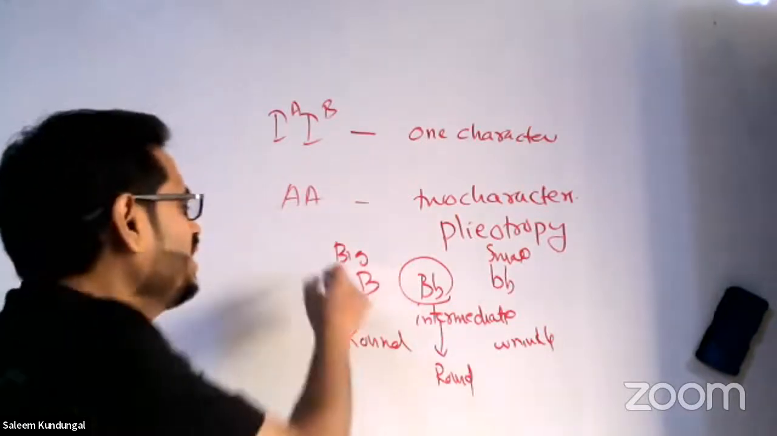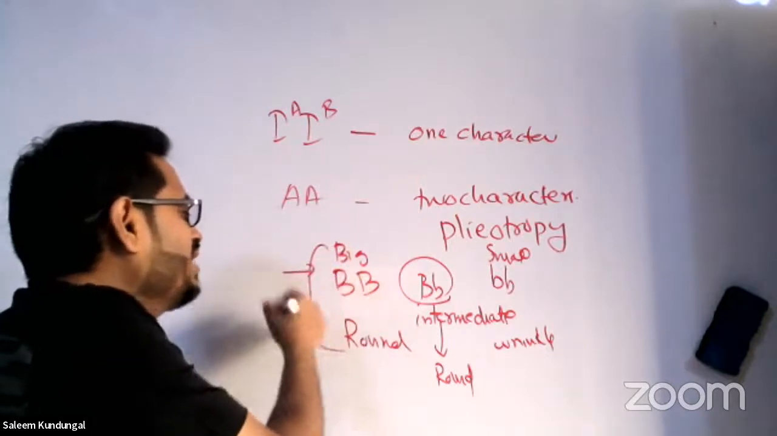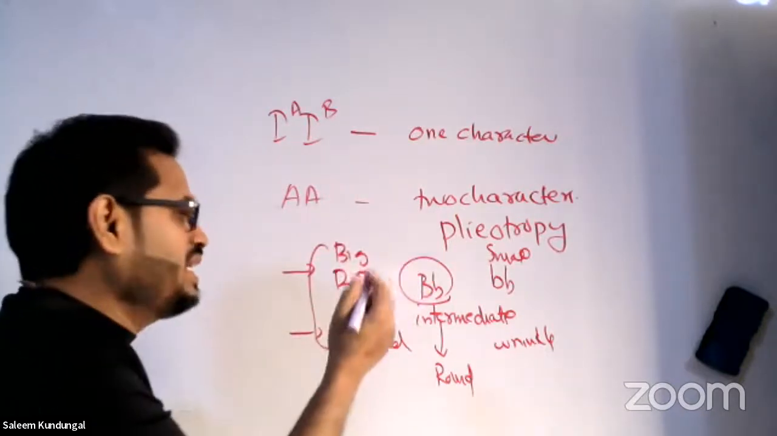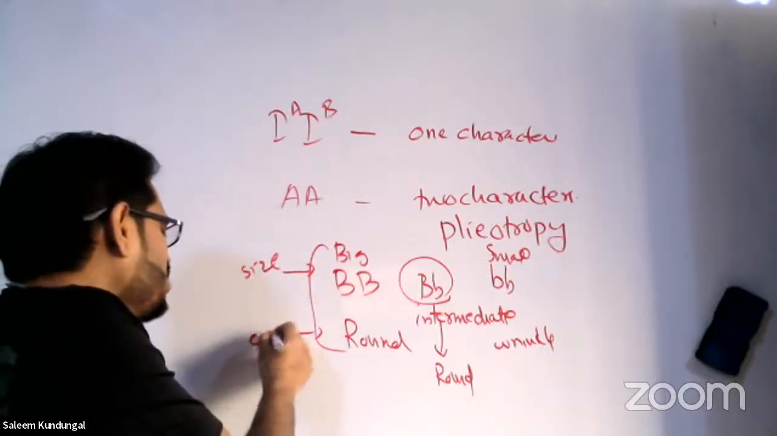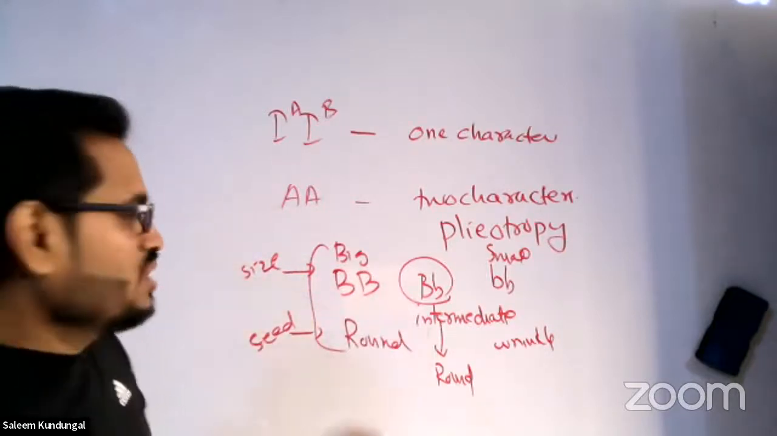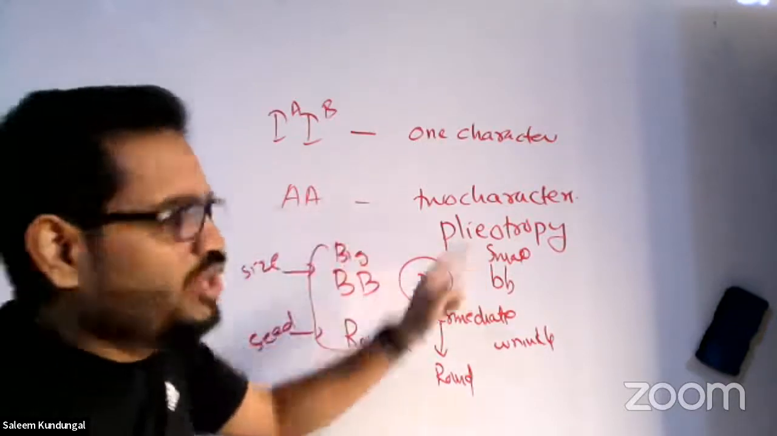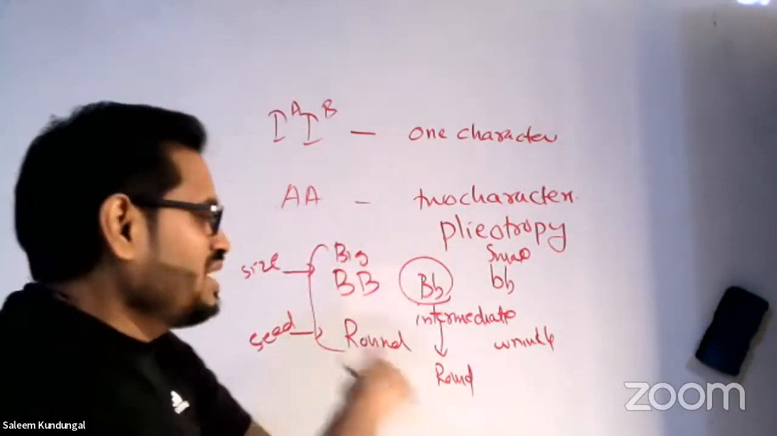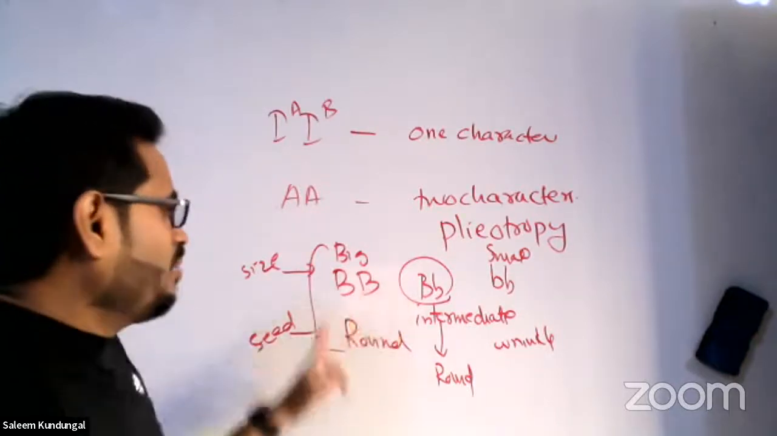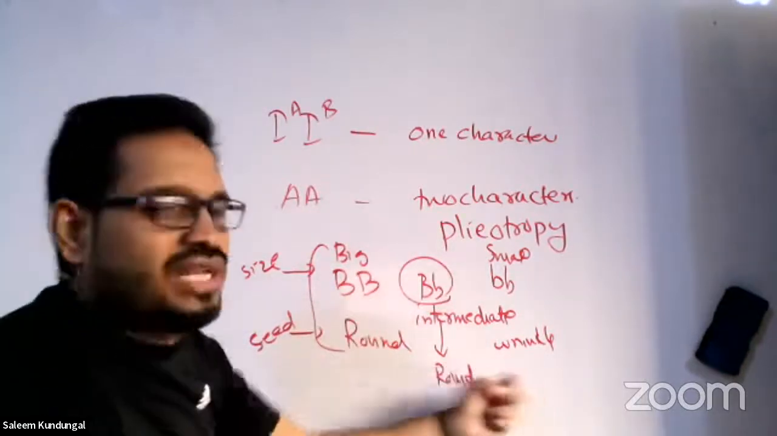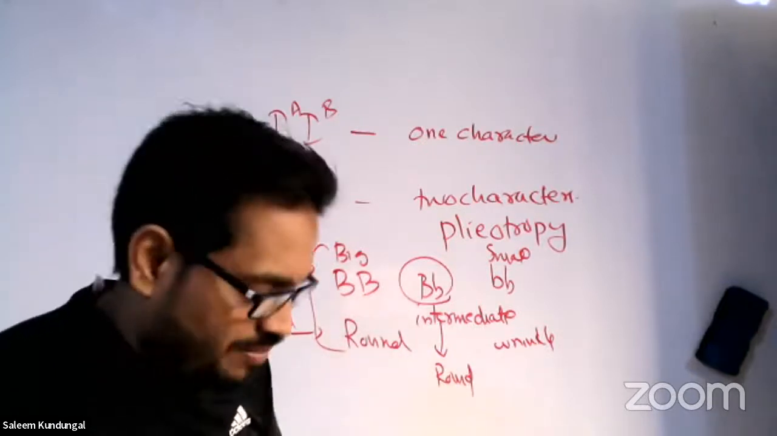But now see, it decides two characters. One is the size of the grain, and the other is the seed's shape. Both are decided. So two characters from one gene is called pleiotropy. This is an example which shows incomplete dominance, pleiotropy, as well as Mendelian inheritance. So don't miss that.